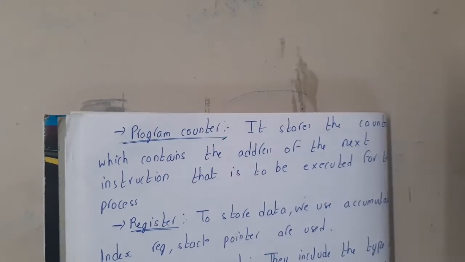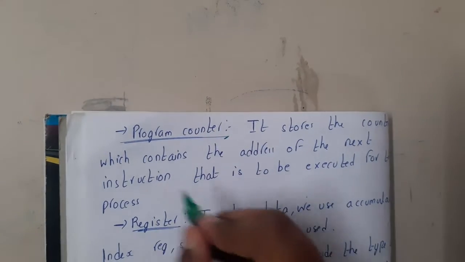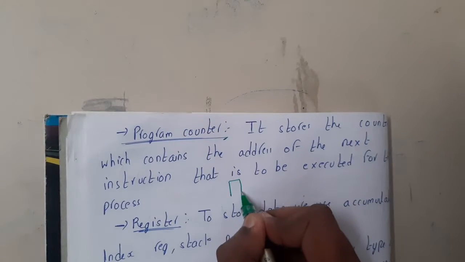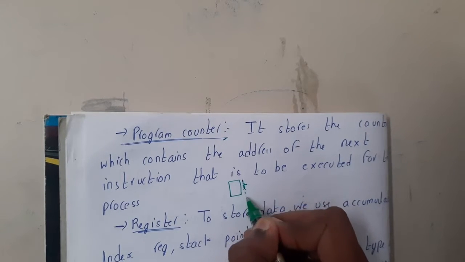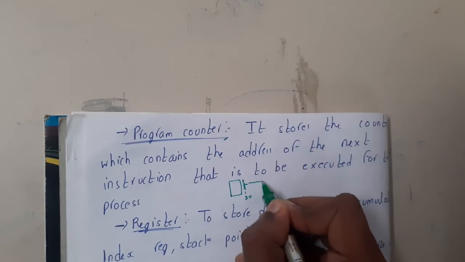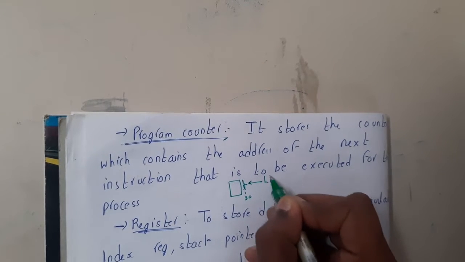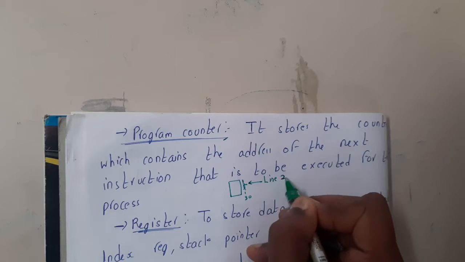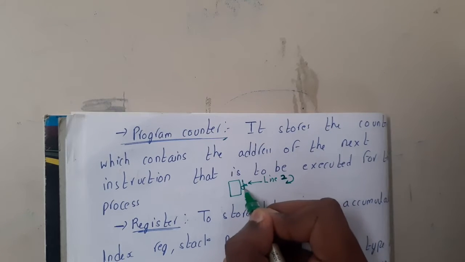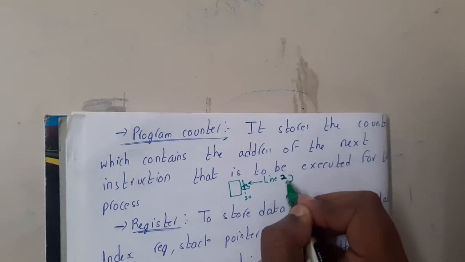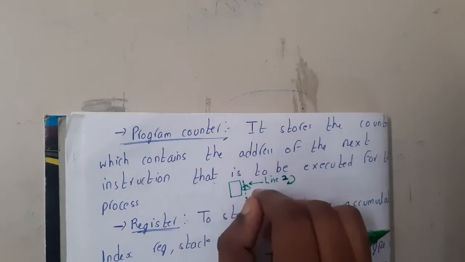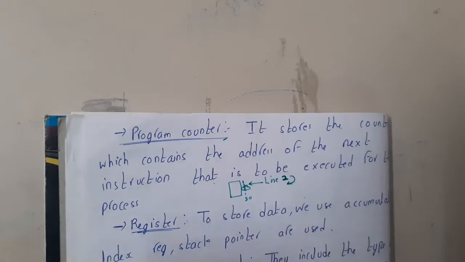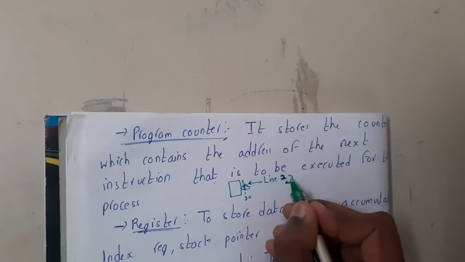What exactly this program counter does is, assume that you are running a code. Now this code has 30 lines, guys. Now you are running line number 2. While running line number 2, the next line to be run will have its address stored here. When you are running line number 2, this program counter is going to store the address of line number 3, and it says that it is ready to give you the address once your current execution is done.